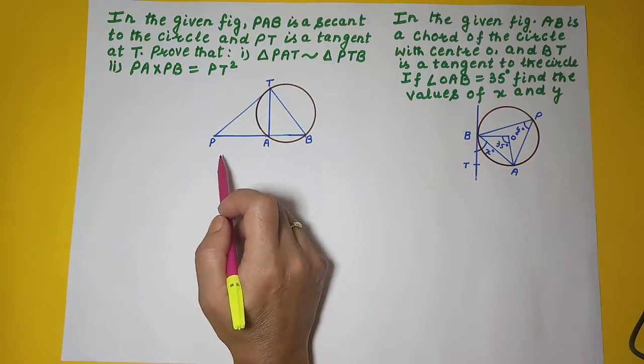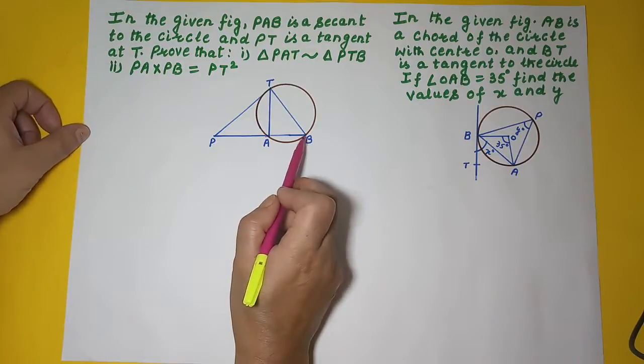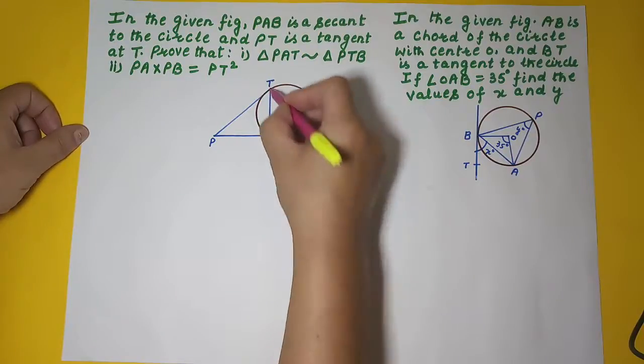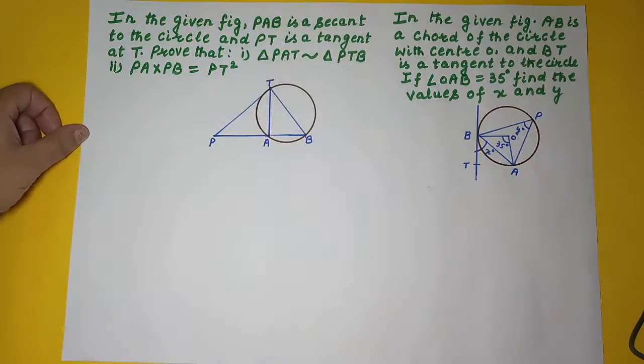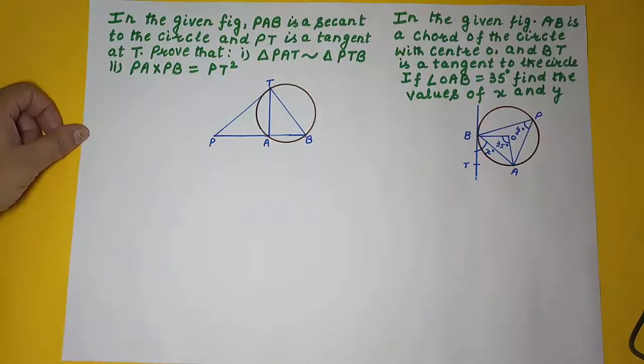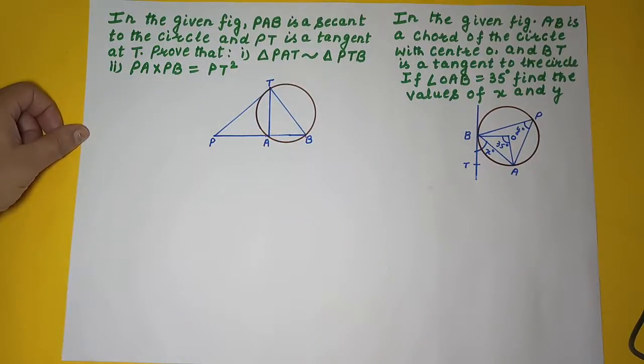it becomes the secant. Now, he's saying that PAB is a secant to the circle and PT is the tangent at T. At T means T is the point of contact. We have to prove that triangle PAT is similar to triangle PTB. Now, how do we prove two triangles similar?